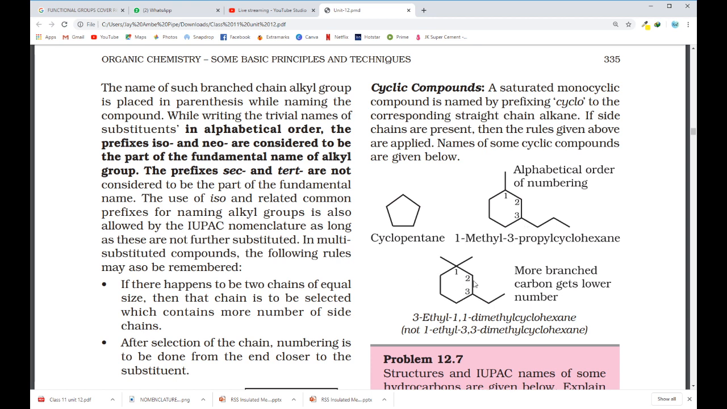Here I have three substituents present. Of course, at this carbon two substituents are present. This will get the lowest number, and this will get the third number. So 1,1 dimethyl, 3 ethyl. But if we have to write as per alphabetical order, this comes first: 3 ethyl, 1,1 dimethyl, cyclohexane.